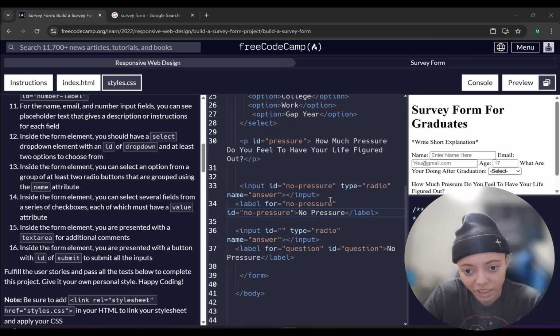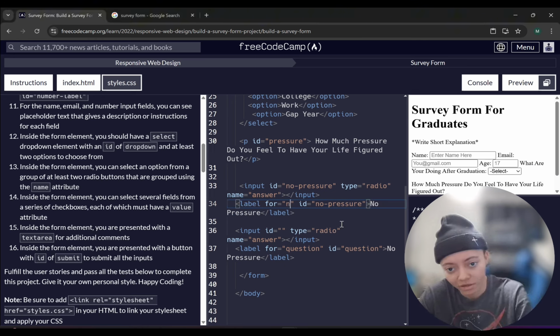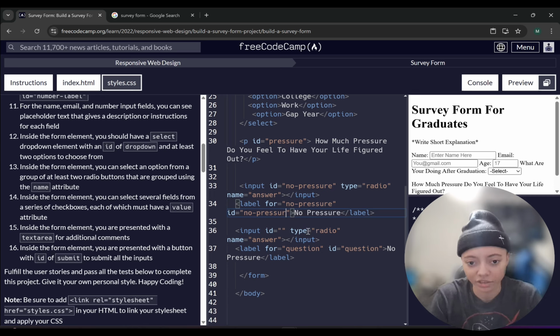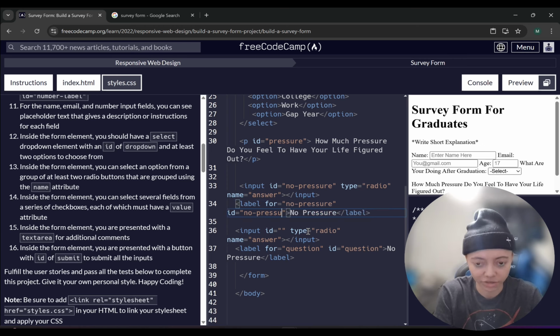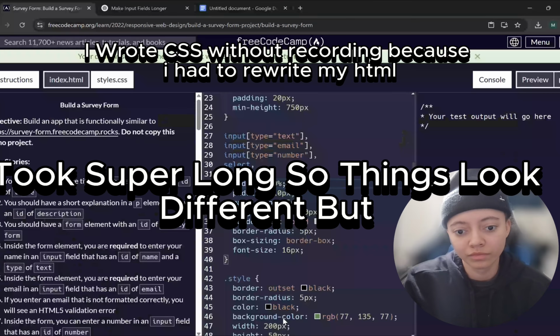I'm gonna do no pressure on the ID, and then I'm gonna do probably like... Oh wait, no, I'm stupid. I can leave this as no pressure as well, but I need to change the ID to something. Actually, I'm probably gonna do no pressure here, and then switch this one to... I don't know. I'm confused.